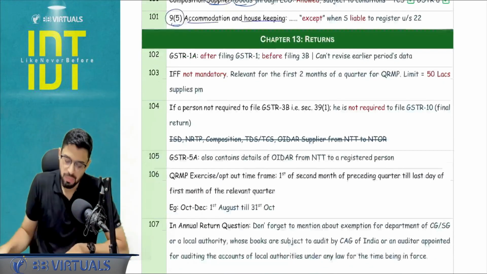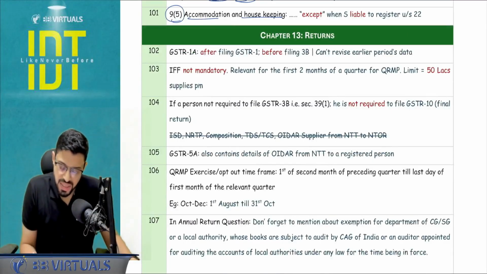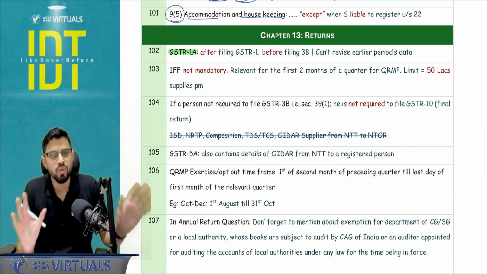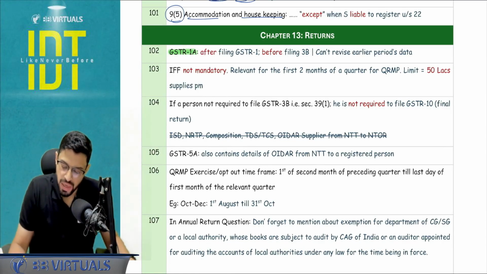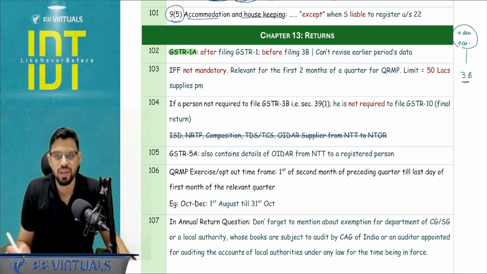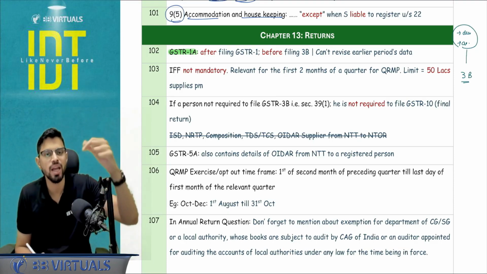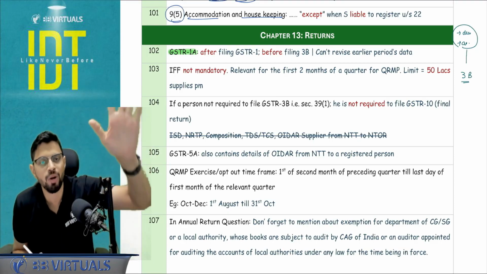Let's move. Chapter number 13, returns. GSTR 1A filing. What is the time frame for 1A filing? There is no due date. 1A is available from the later of the due date of GSTR 1 or actual filing, whichever is later, and it is available till 3B is filed. So ensure your 1 is filed and your 3B is yet to be filed. You can go for GSTR 1A to furnish or amend the details that you have already furnished.